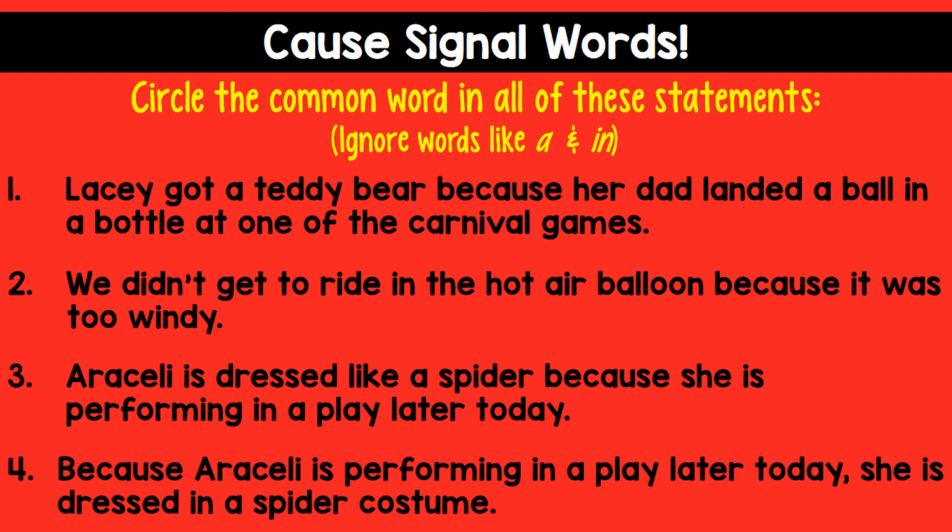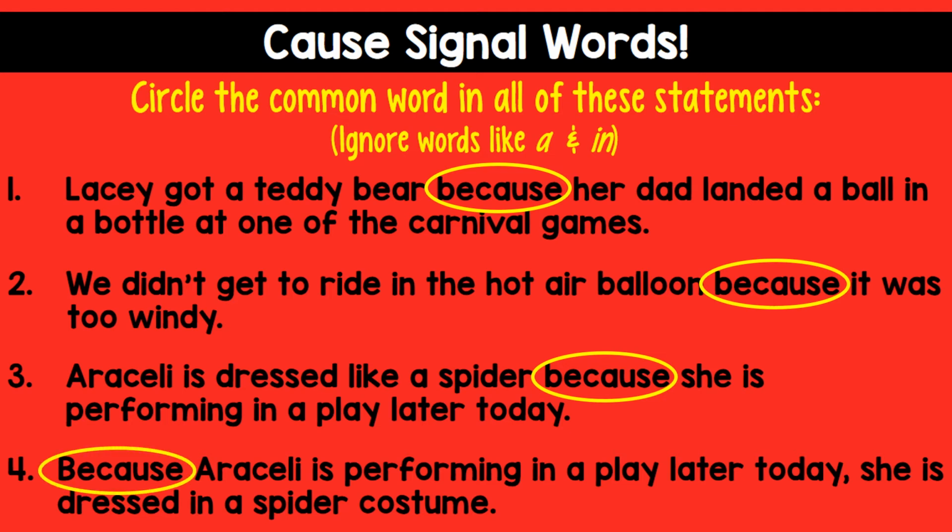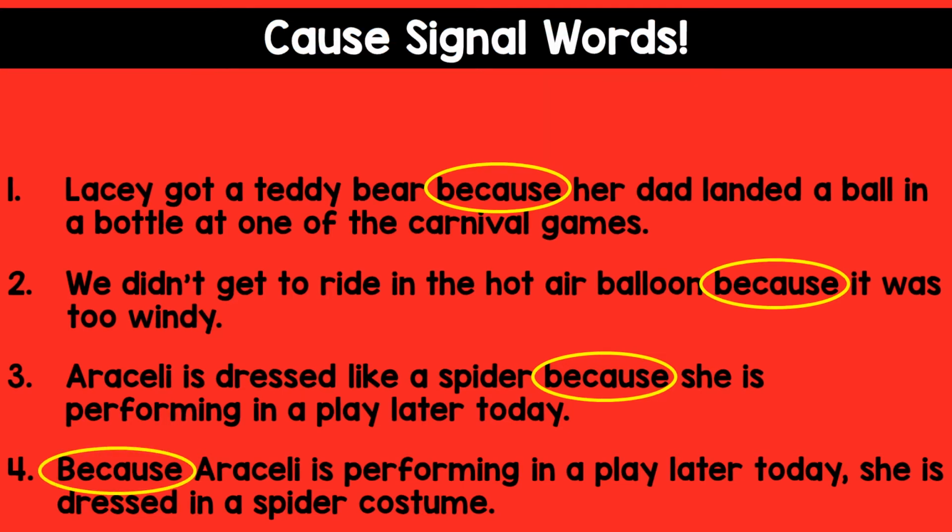So there are cause signal words. Looking at these 4 sentences that we've just gone over, what are words that we find that are helping us understand the cause? Well, we've got because, because, because, and because.